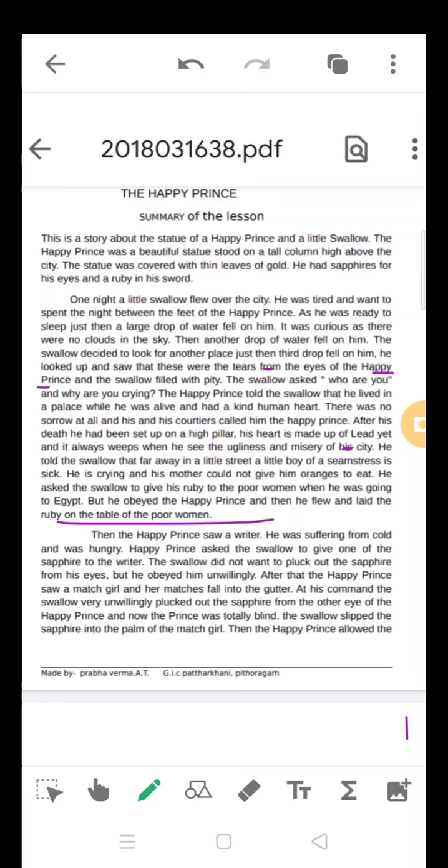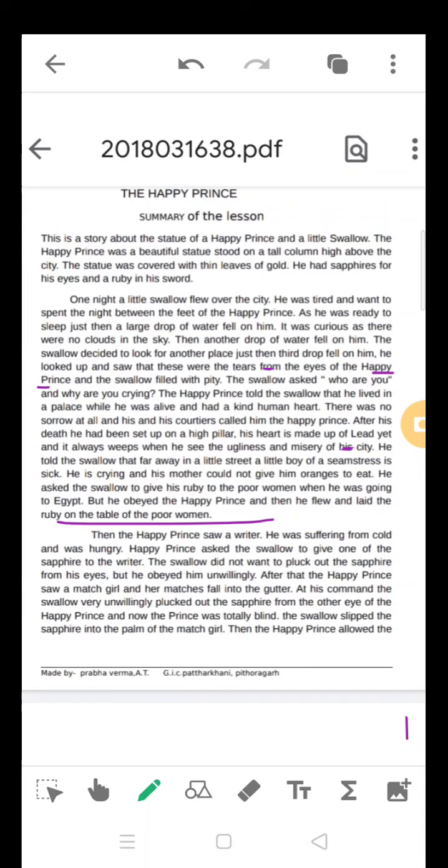So if the eyeball is taken out by the bird, the Happy Prince will be losing one eye. In spite of that, he wanted to donate it. And the bird obeyed, and he has taken the eyeball, that is a sapphire gem, and given it to the old writer. The swallow did not want to pluck out the sapphire from his eyes, but the Happy Prince was requesting again and again. He wanted to donate his eyes, and unwillingly the bird has taken out the eyeball and given it to the old man.